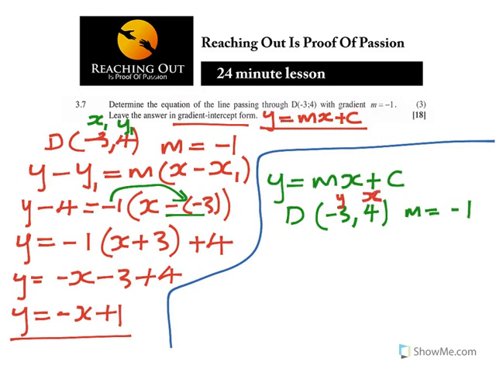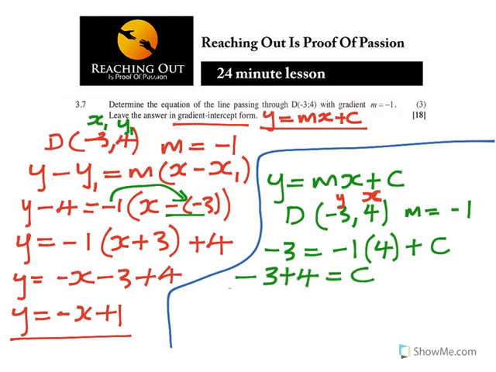See, this is my y, this is my x. So what do I have? Where there is y, I put minus 3, which is equal to m, which is minus 1, times x, which is 4, plus c. So in this case I'm finding c. Minus 1 times 4 is minus 4, and if it jumps across the equal sign, minus 3 plus 4 is equal to c. So therefore c is equal to 1. So you know that c is equal to 1.